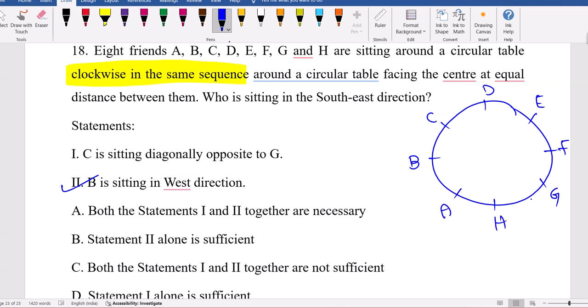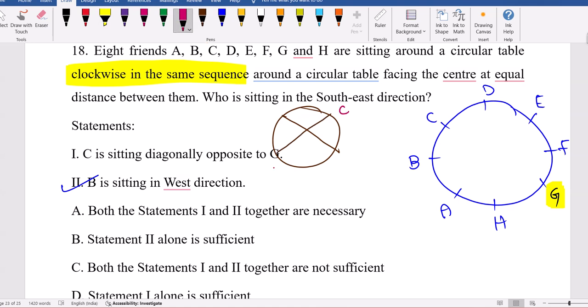And southeast direction is nothing but G. G is in the southeast direction. Using 2 alone I am able to decide. Whereas the next one, C sitting diagonal opposite to Q, G. Diagonal opposite means this place. I cannot decide where C is.